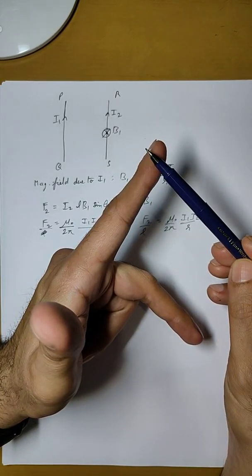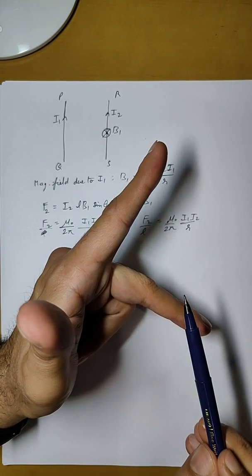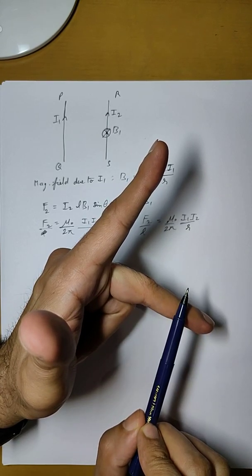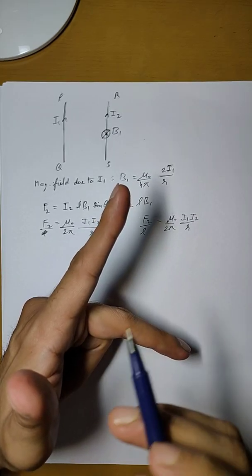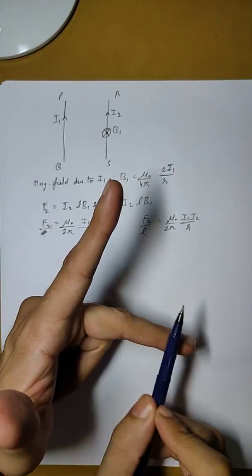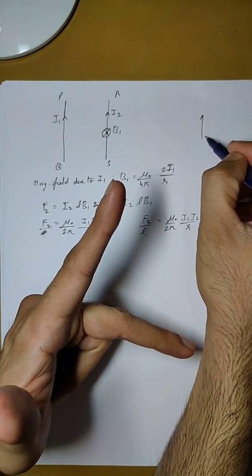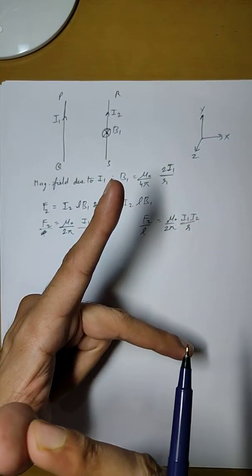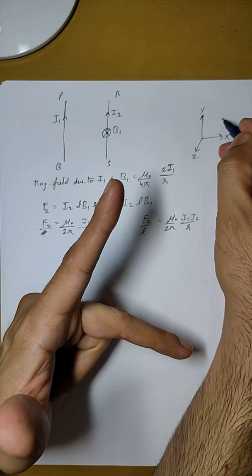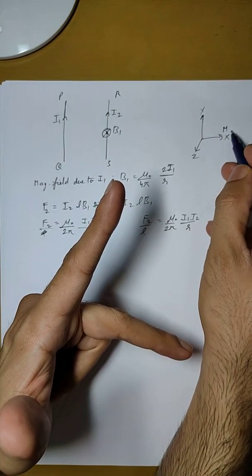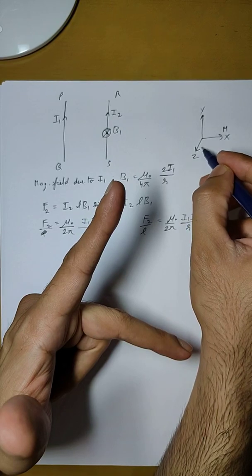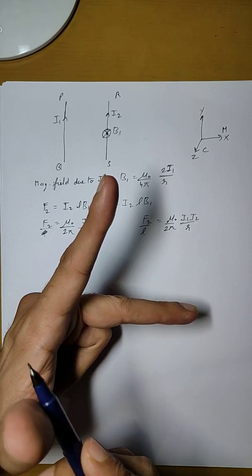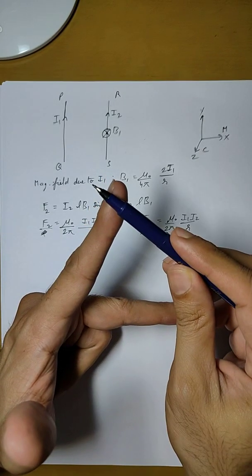Sorry, that was wrong. Let me draw it here: these are like the x-axis, y-axis and z-axis. If the index finger shows the direction of magnetic field and the second finger gives the direction of current, then the thumb gives the direction of the force that is generated because of these two.